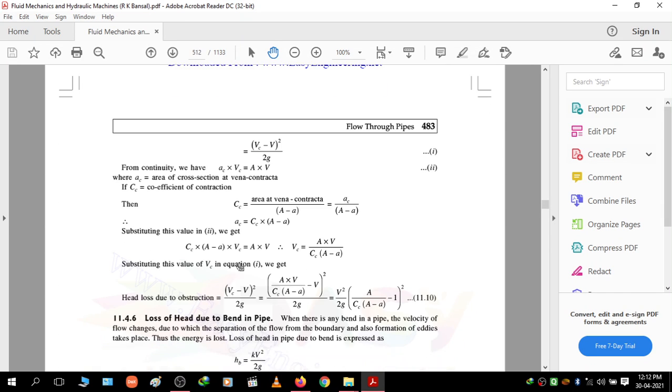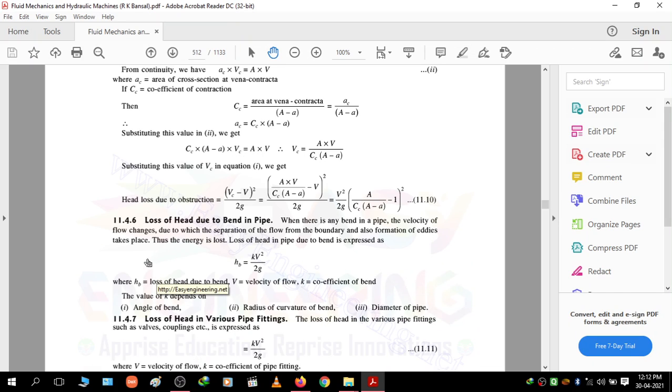the equation v square upon 2g into bracket capital A upon cc into bracket capital A minus small a minus 1 whole bracket square, where this v is nothing but velocity of the flow, cc is nothing but coefficient of contraction, capital A area of the main pipe, and small a is the area of the obstruction.